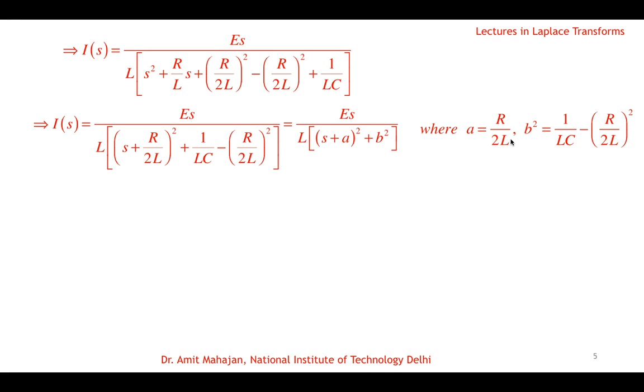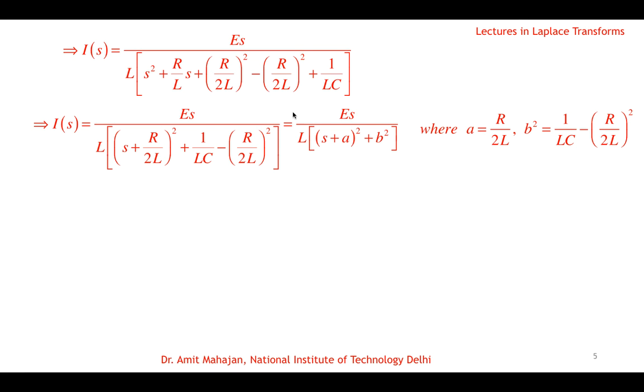So a is R by 2L and b square is this quantity, 1 by LC minus R by 2L whole square, just to write it in a simpler form. Then at last we can substitute back our a and b square values.